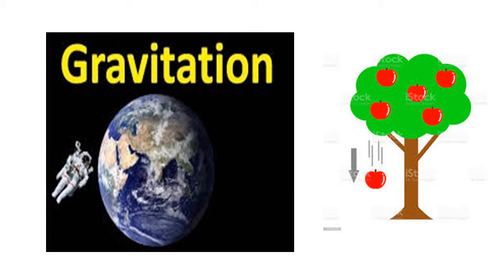Gravitational force between any two objects acts even if the two objects are not connected by any means. So, what is this gravitation? It is nothing but the force of attraction that exists between any two objects.